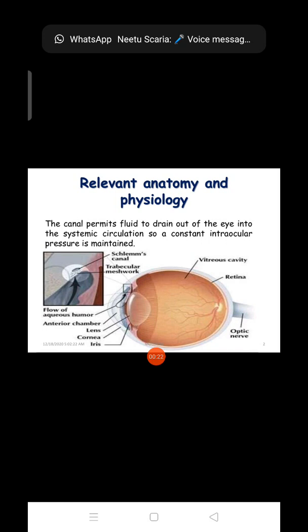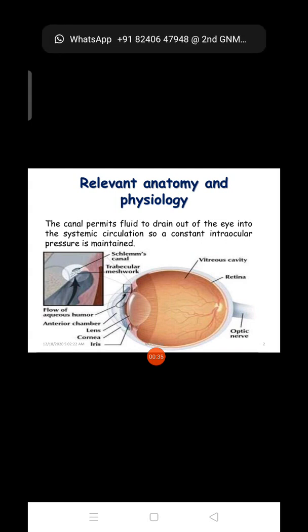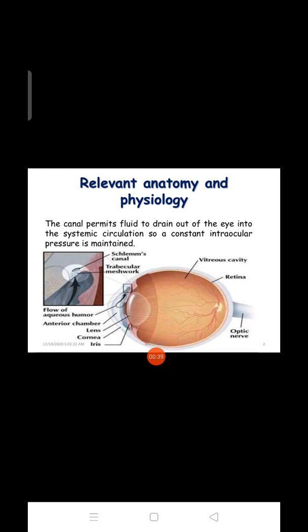The canal permits fluid to flow out of the eye into the systemic circulation, so a constant intraocular pressure is maintained. This is normal. In the eye there is aqueous fluid and vitreous humor fluid. You can see the canal of Schlemm and the trabecular meshwork.